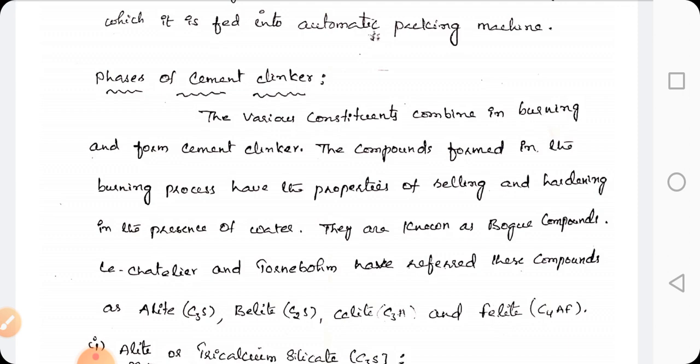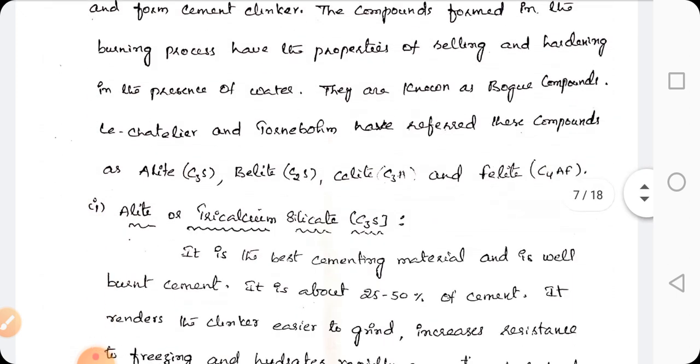Next, coming to the phases of cement clinkers. Here, when we are burning the cement, it forms different types of clinkers. That means it has the properties of setting and hardening in the presence of water. So they are known as Bogue compounds. These compounds are referred to as alite, belite, celite and felite by Le Chatelier and Thornburn.